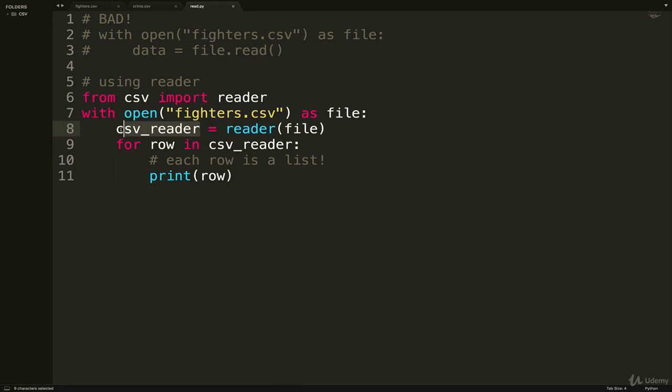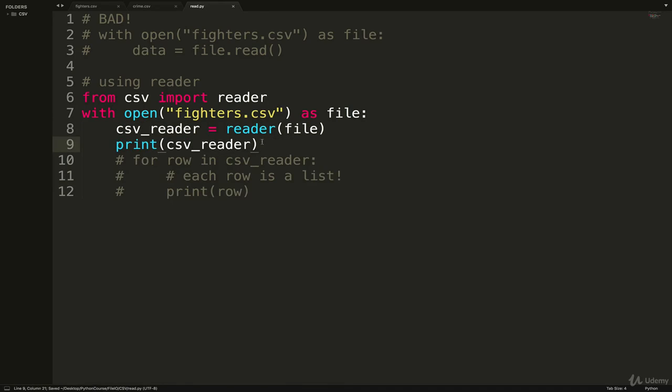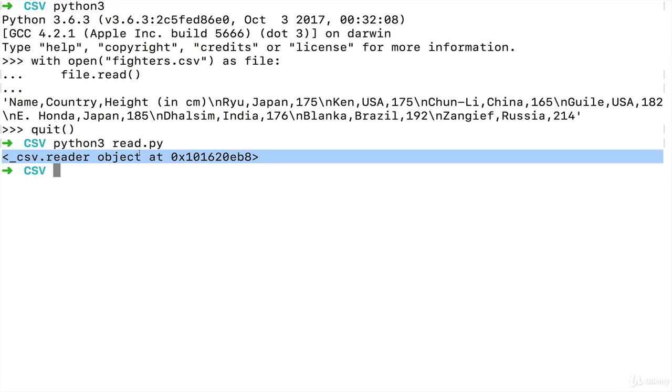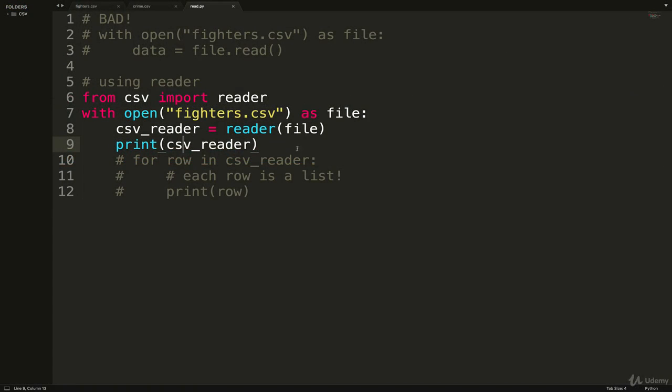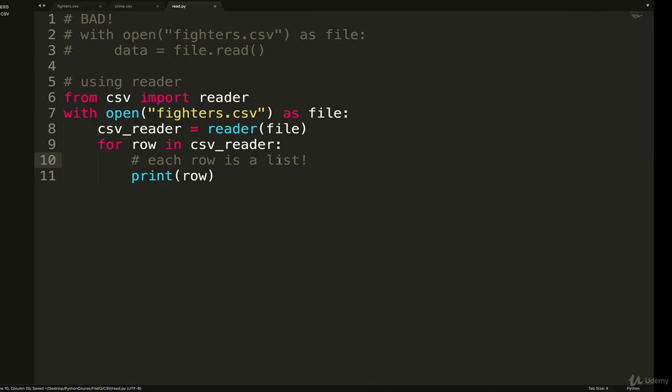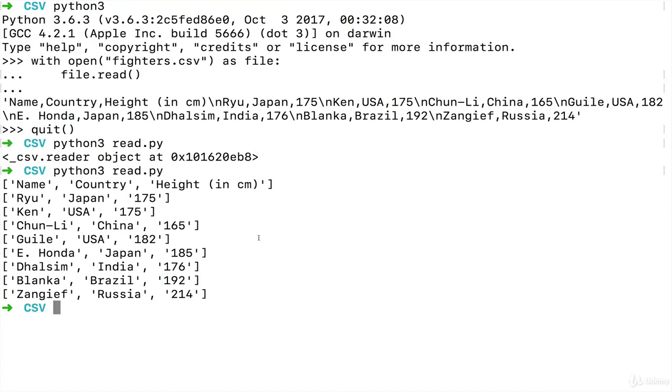And what it gives back to us, if we looked at it, if I just print CSV reader and we look at what it gives us back, let's quit out of here and run Python read. It's this CSV reader object. When we iterate over the object, however, it gives us a nice iterator, and each row in the CSV file is represented as a list. So if I print each row now by iterating over CSV reader, save the file, what do we get? There we go. One row, one list.